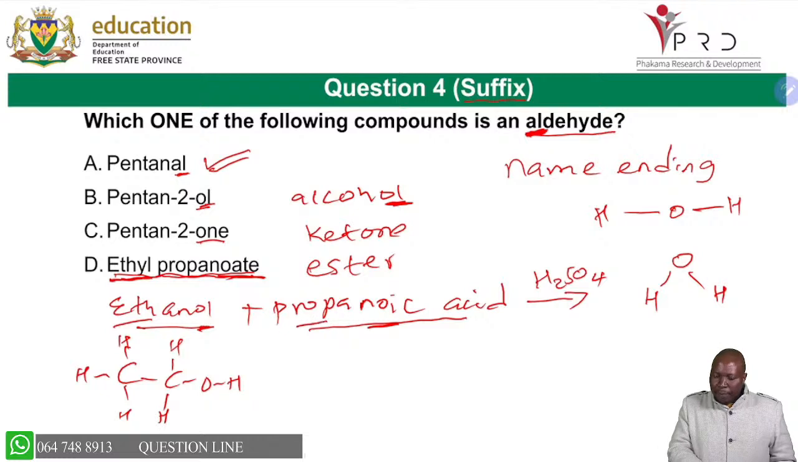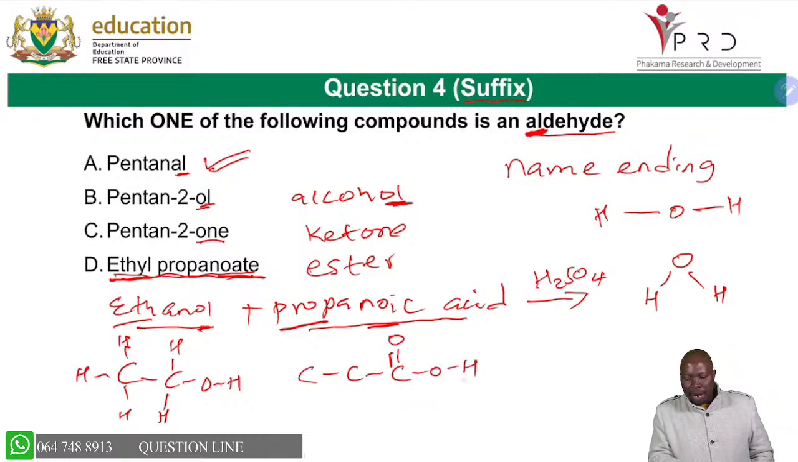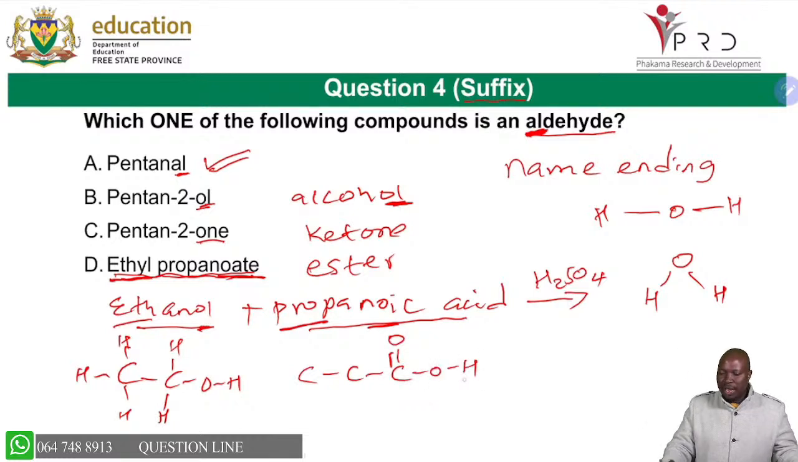Propan, we said prop is 3 carbons. Don't forget, prop stands for 3 carbons, so you're able to draw 3 carbons. "Oic acid" is from the carboxylic acid, which we said the name will end with the COOH there, the C double bond O and the OH. So you're able to see that carbon number 1 will have COOH there, like that.